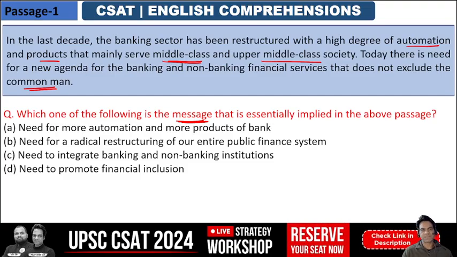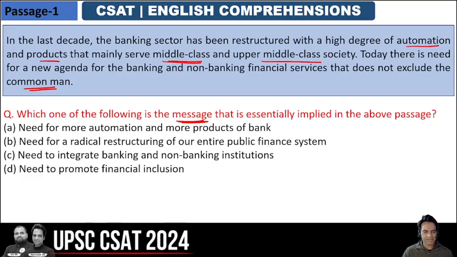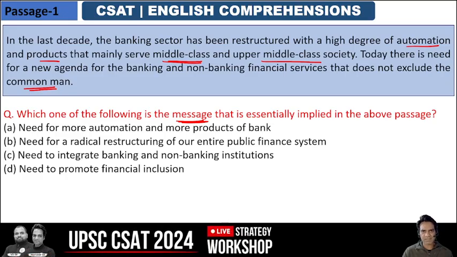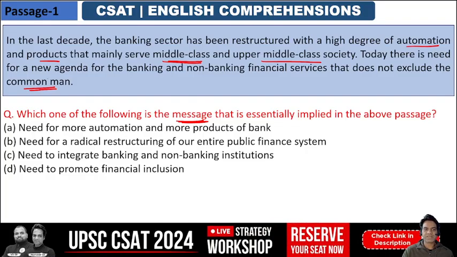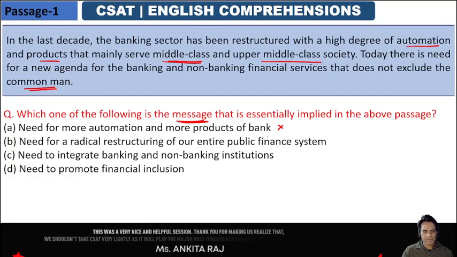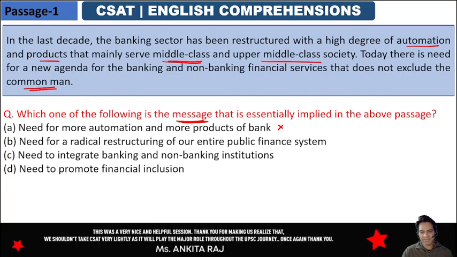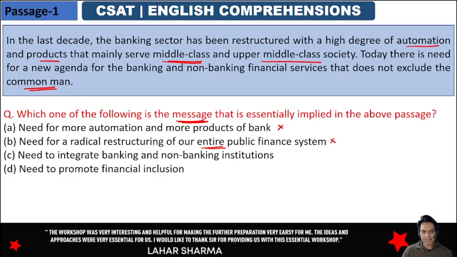So let's look at the options and let's try to find our answer. So option number 1, the message given by the passage is need for more automation and more products of bank. Not more automation. I think the need today is for a new agenda that does not exclude the common man. So I don't think that is the need for a radical restructuring of our entire public finance system. Should we restructure the entire public financial system? No, I don't think so. He's talking about the rural man, common man. Need to integrate banking and non-banking financial institutions, or need to promote financial inclusion.